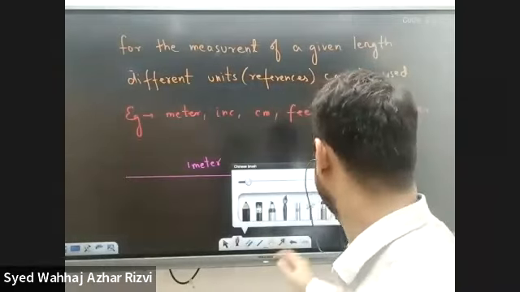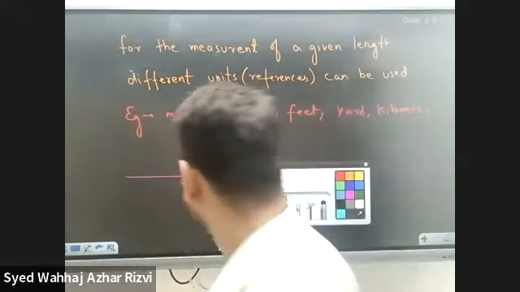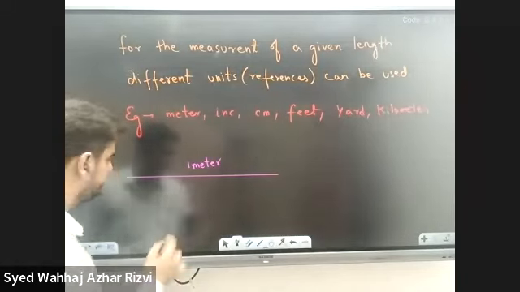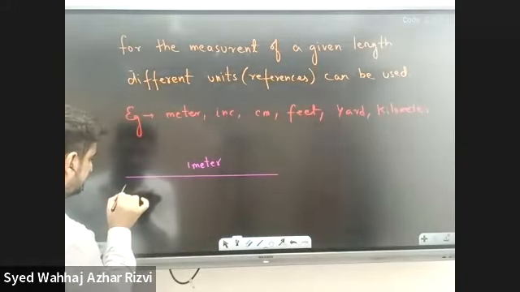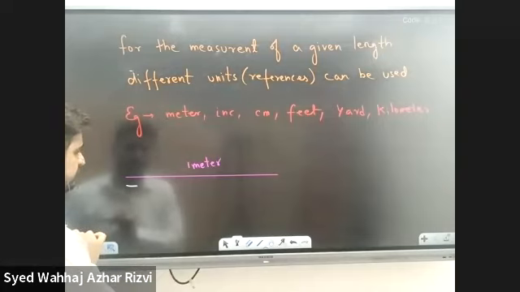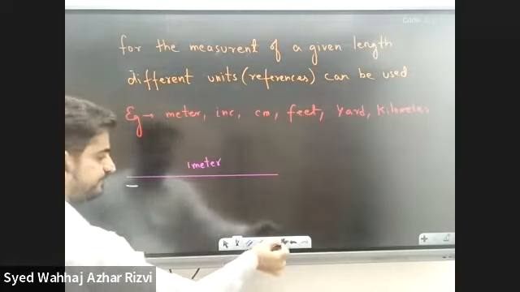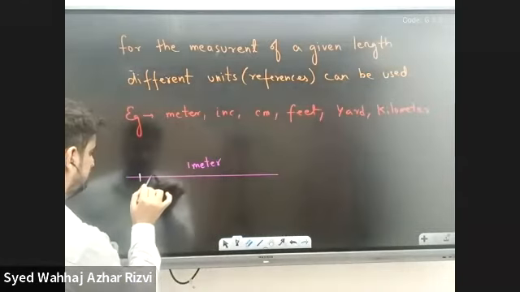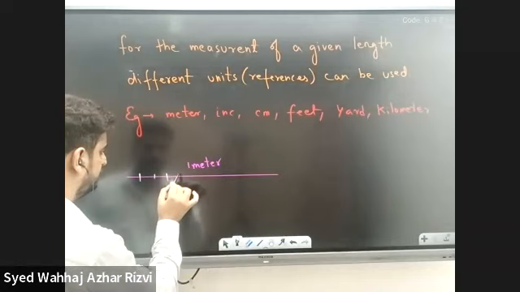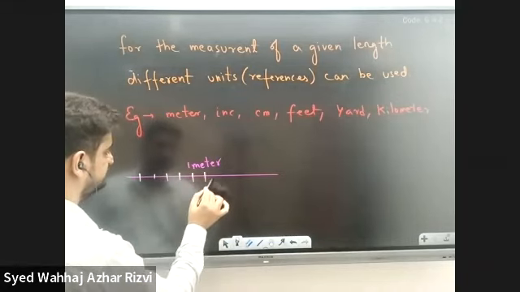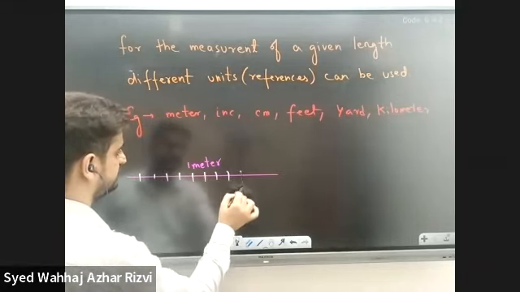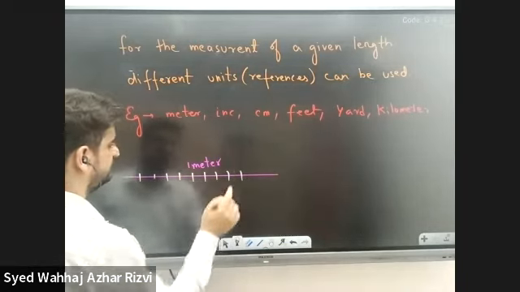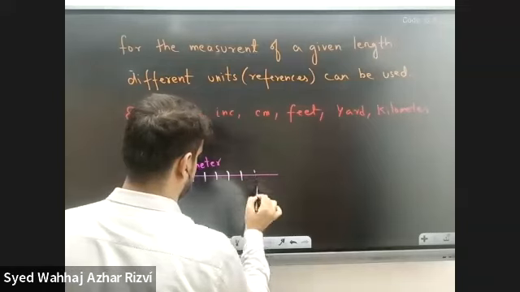Now we are going to take another reference which is equal to this one. But we have a special case here. What do we have? 1, 2, 3, 4, 5, 6, 7, 8, 9, and 10.